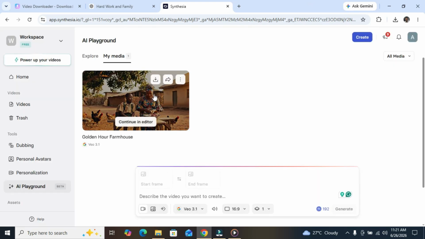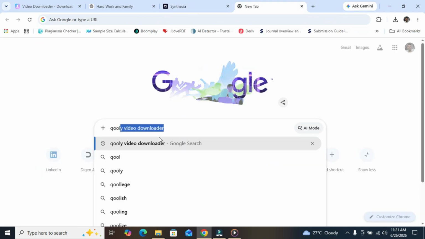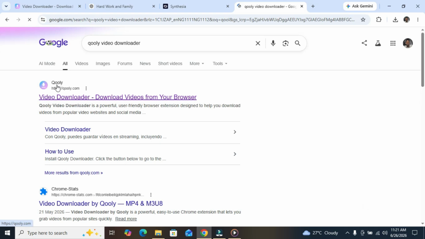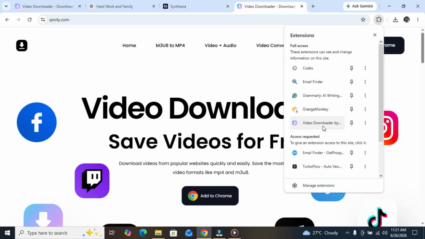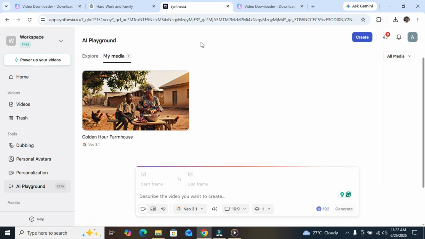Now to download the video, you just have to play it. But before that, you must have included an extension. The extension is Kuli Video Downloader. You click on this, you can see it here. Then it takes you to, if you have a Chrome browser, you can decide to add to your Chrome or add to whatever browser you have as an extension. Then when you do that, you come here, you will see it here. I can see mine here. Then you go back to Synthesia. To do that, you must be playing the video. You click on the video.